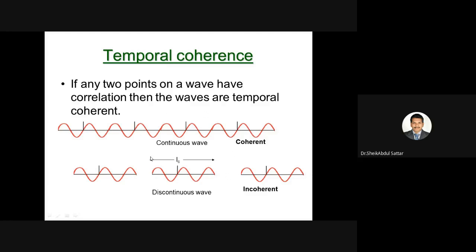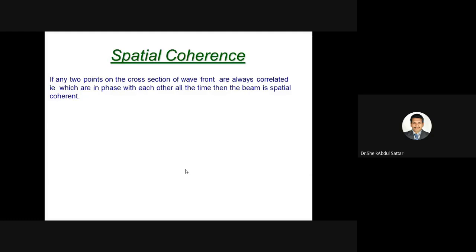But generally, if it is a discontinuous wave, there is a chance of lack of coherence, because the time lapse between the two discontinuous waves may be high. But if it is very small with respect to the coherence length, then we can say they are temporally coherent. And the next one is spatial coherence.